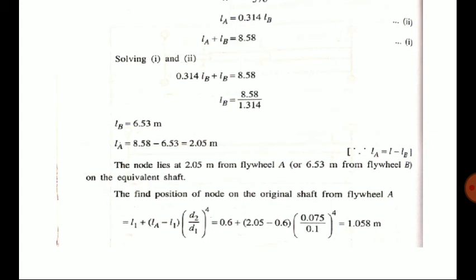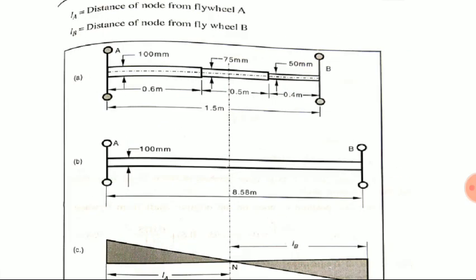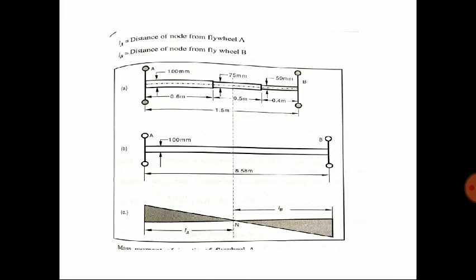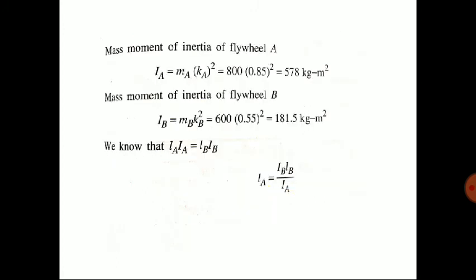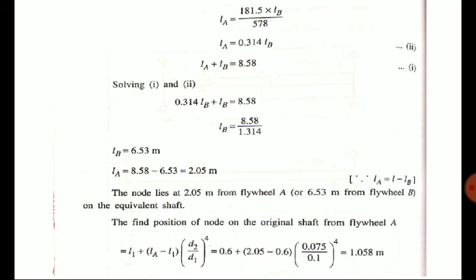But from where we are getting D2? Here you can see D2 is 0.075, then D1 is 0.1. Why we are taking like this is, where we have assumed the equivalent diameter, we have assumed the equivalent diameter as 100 mm. So we have to consider that shaft as the reference. We have to take that shaft as the reference, and we have to use this equation. So L1 we know 0.6, LA we found out now 2.05,